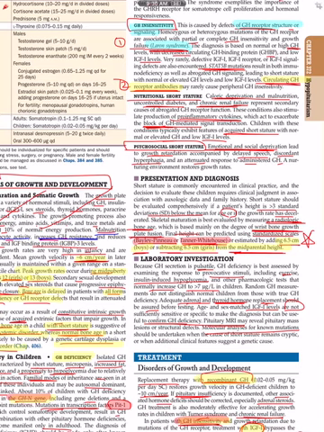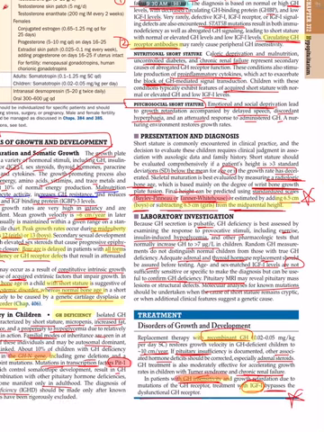Lab investigation is GH provocation using exercise and insulin induced hypoglycemia. Exercise is not standardized. You can induce hypoglycemia using insulin, and there should be a surge in the GH hormone, which should increase to normally more than 7 micrograms per liter in children. If not, then it is because of GH deficiency. And if you find any pituitary mass, then you should also check other hormonal levels, and molecular analysis for mutations.